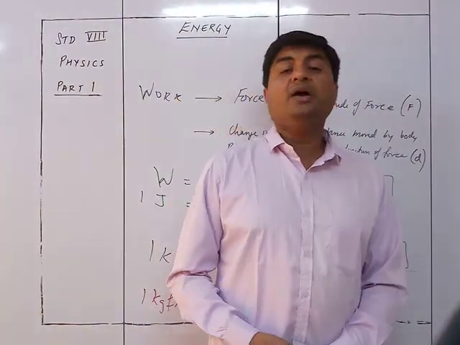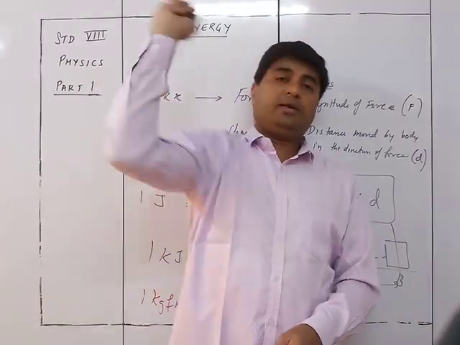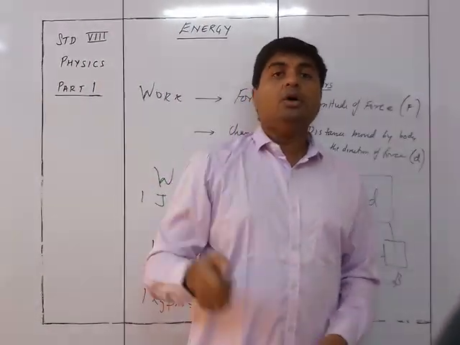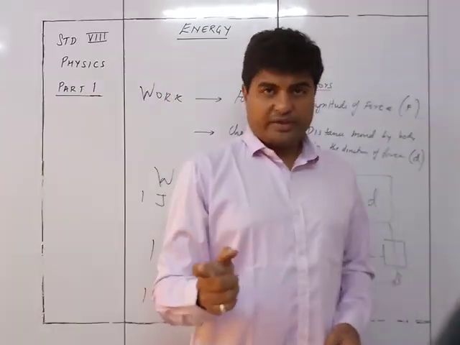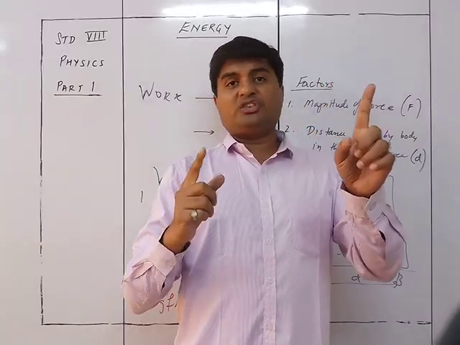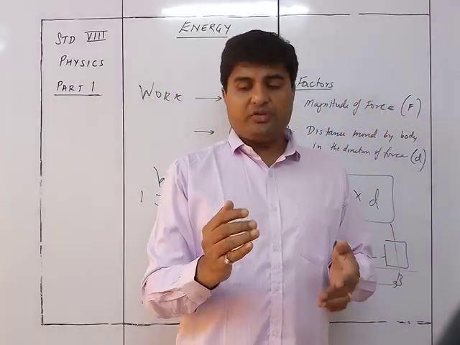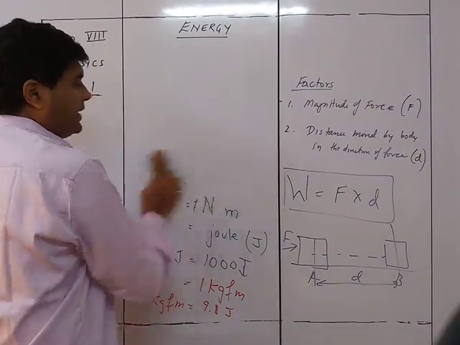So basically, if I take a string and a ball and whirl it like this, at that time my force is there, motion is also there, but the direction of the motion and the direction of the force are perpendicular to each other. Why is it so? Let's see at any particular point.